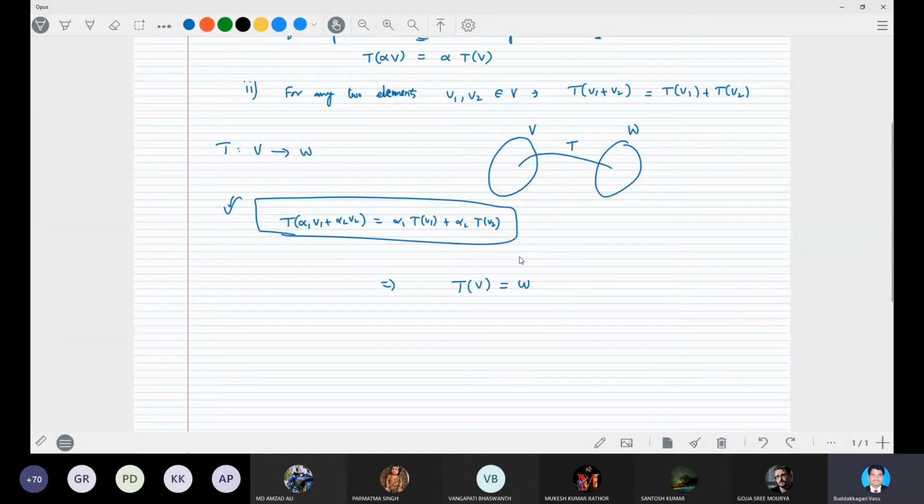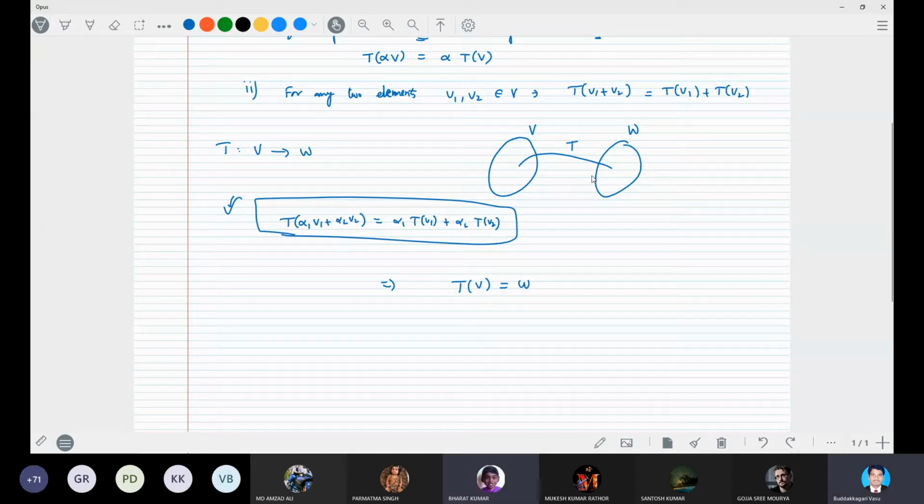The elements v are in the domain V, and the elements w are in the vector space W, the codomain, but not all of it is needed. All the elements in V are mapped to at least one or more elements in W. That is the mapping rule.